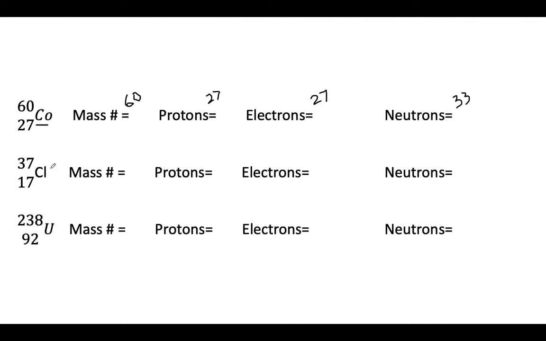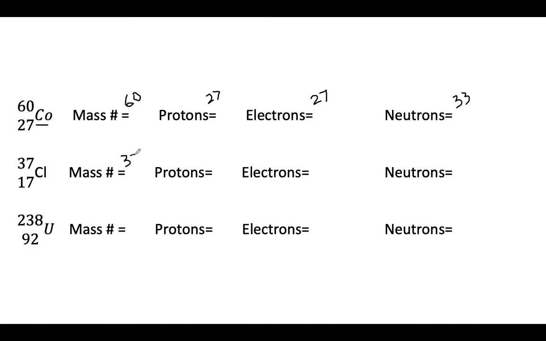How about chlorine-37? You better believe if we go to the periodic table and look in the upper left, we're going to see 17. That's the atomic number. This is the mass number, because remember, we're not talking about the average chlorine with the average weight. We're talking about this specific chlorine that weighs 37. That's the only time you put it in this type of isotopic nomenclature, this isotopic form. So the mass number is 37.